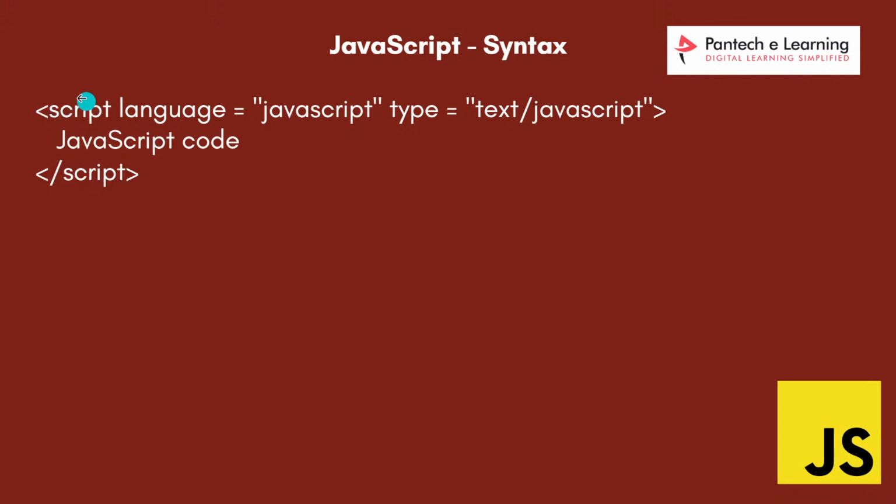So I have to use this script tag. Whenever I want to write any JavaScript coding, I have to use this script tag and attributes. What is the use of attributes? They provide some additional information about my tag elements. Whatever tag elements I am using, the attributes provide some additional information about them. So language equal to, within double quotes, I am mentioning here as JavaScript, and type equal to, within double quotes, I am giving here as text or JavaScript.